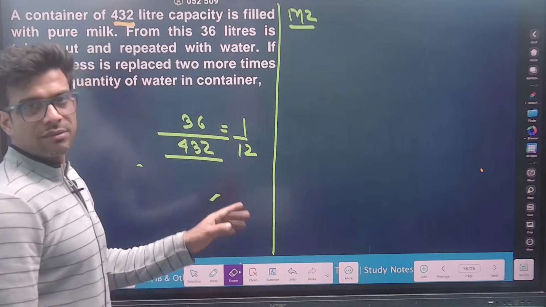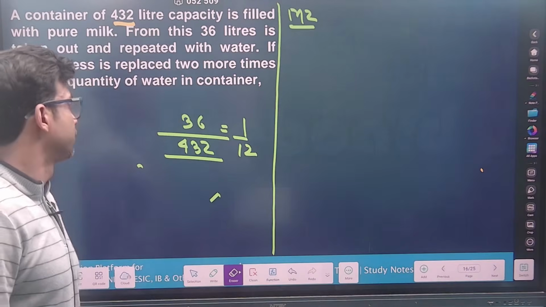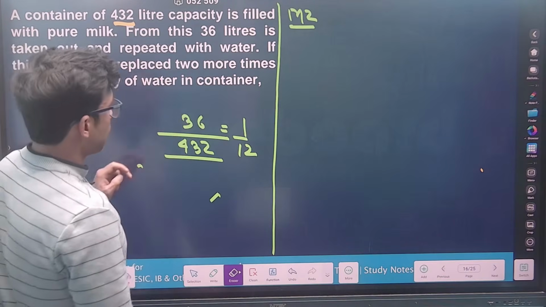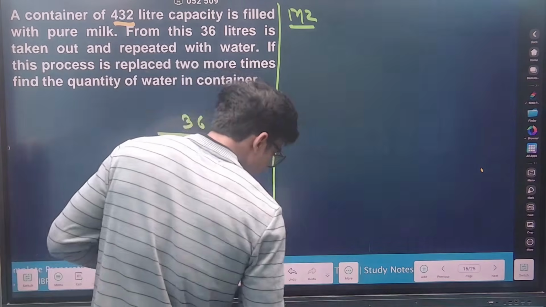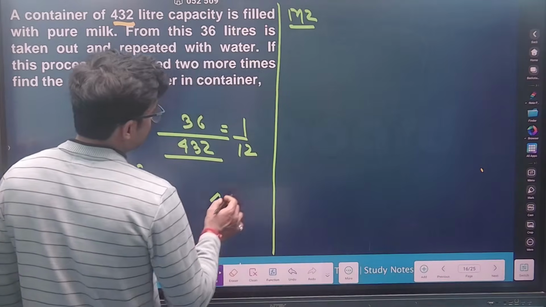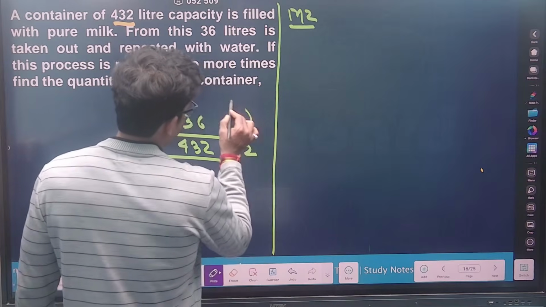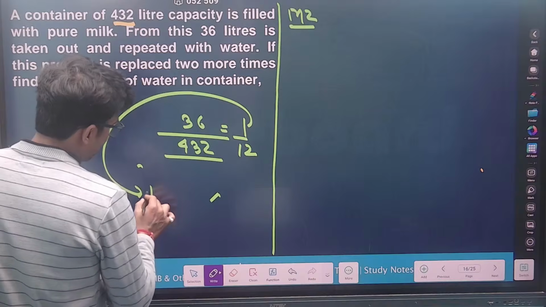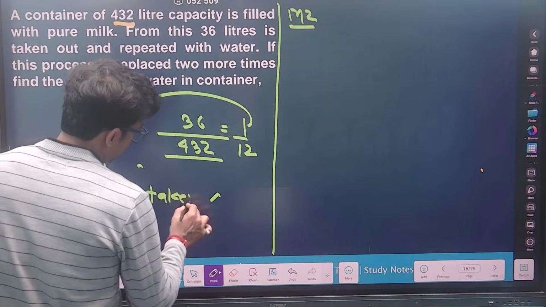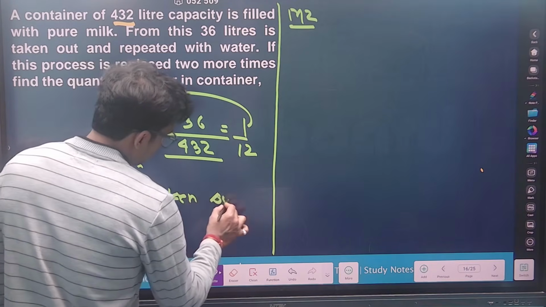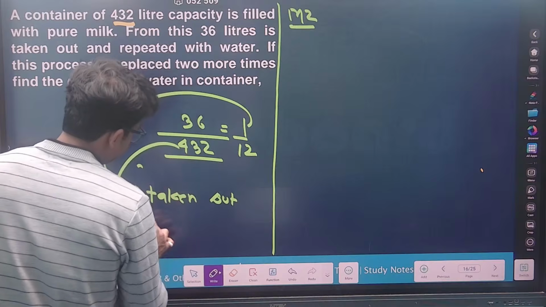I hope I am making sense to all of you. So this is taken out. Now try to understand what I am saying. In my way, this is taken out, and this is basically the total.